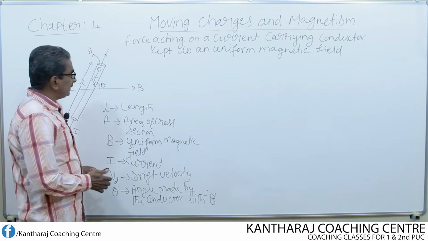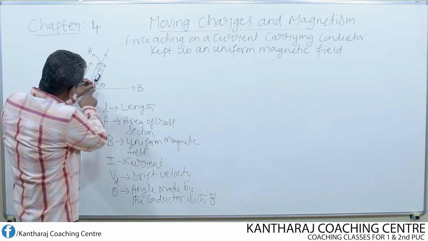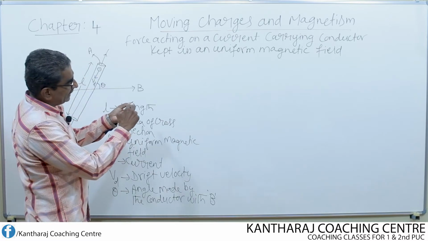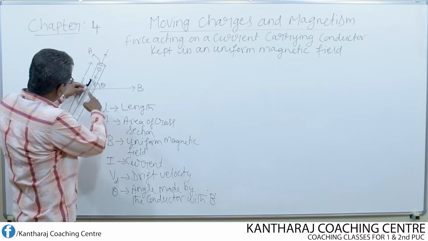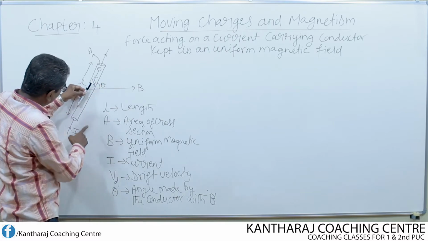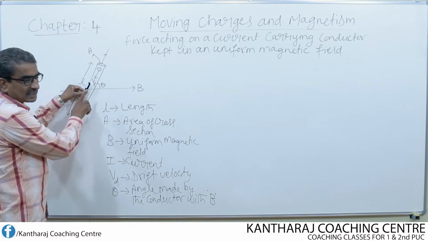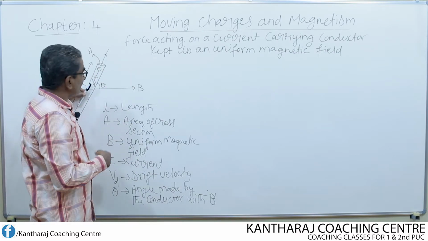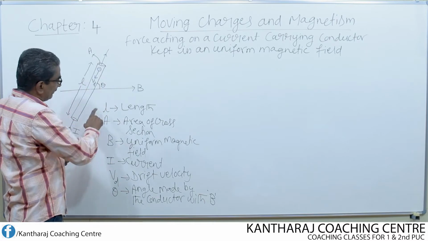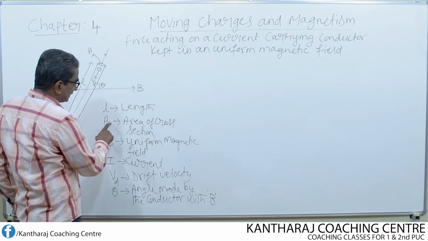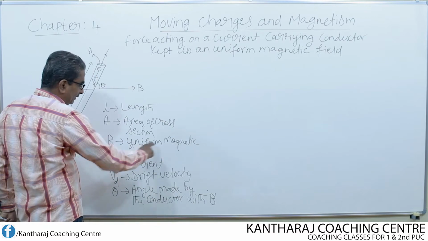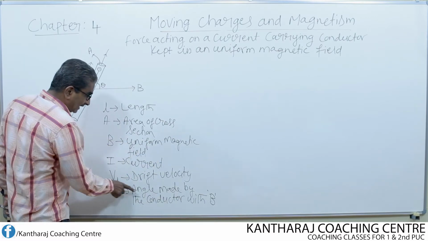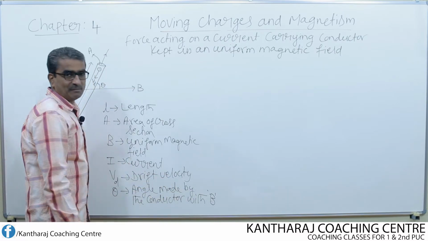So here, according to this figure, I have kept one conductor inclined to the magnetic field by an angle theta. Let A be the area of cross section of the conductor and let L be the length of the conductor, and if I pass the current through the conductor, I can pass the current either upwards or downwards. Then I have written everything. L is the length of the conductor, A is the area of cross section of the conductor, B is the uniform magnetic field, I is the current flowing through the conductor, theta is the angle made by the conductor with the magnetic field.